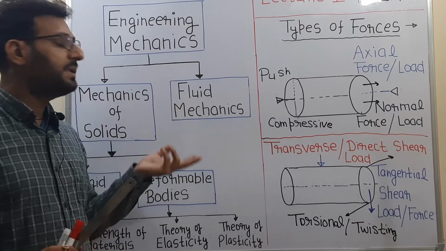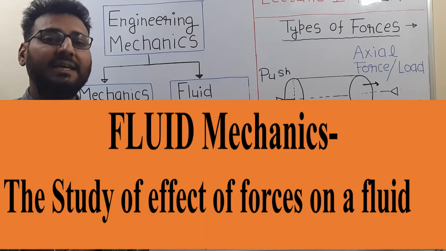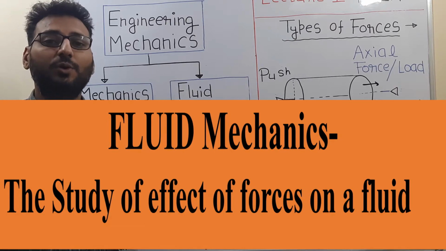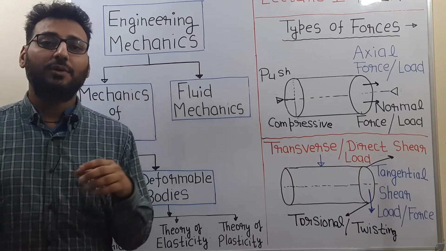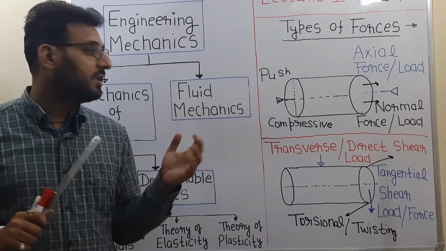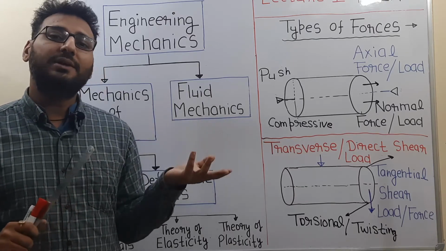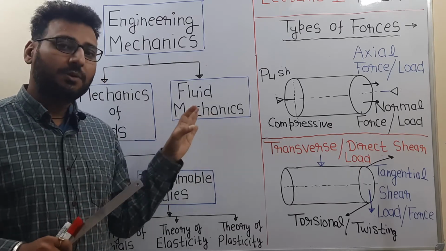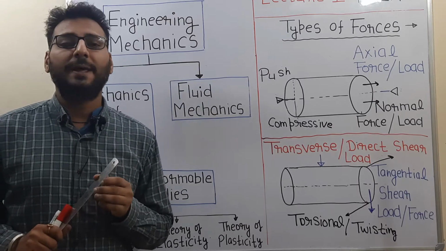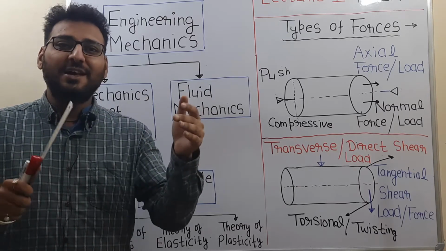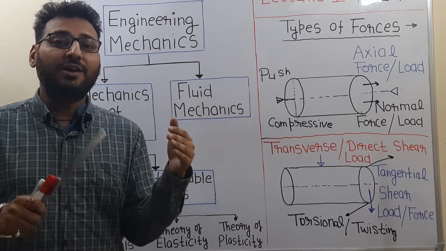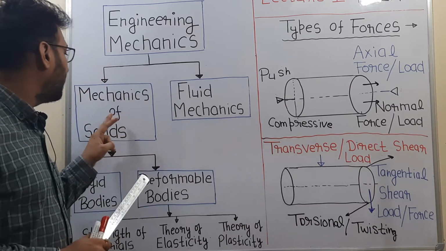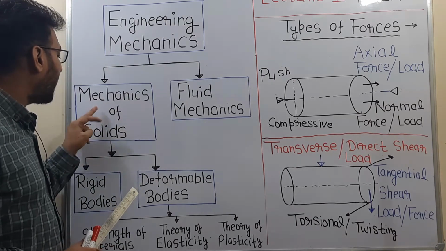Fluid mechanics is basically the branch of mechanics in which we study the effect of forces on fluids. So what is a fluid? Any substance which can flow is known as a fluid. Generally all liquids and gases are known as fluids. We are going to discuss fluid mechanics in detail in unit 3. If a flowing fluid is interacting with some solid, what amount of force will it exert on that solid? Then the second branch is mechanics of solids.